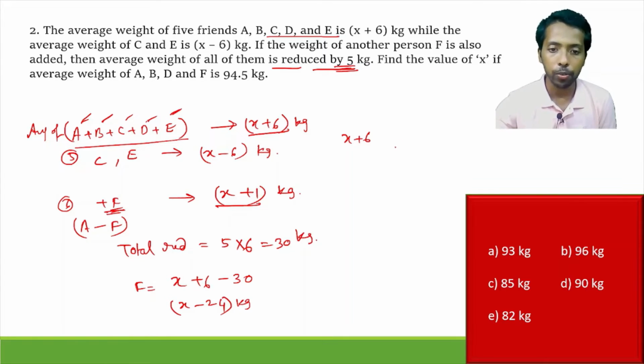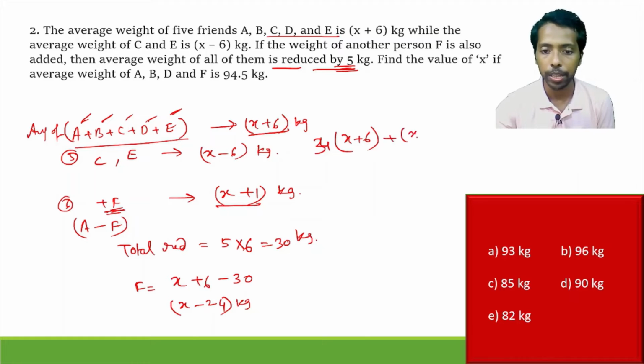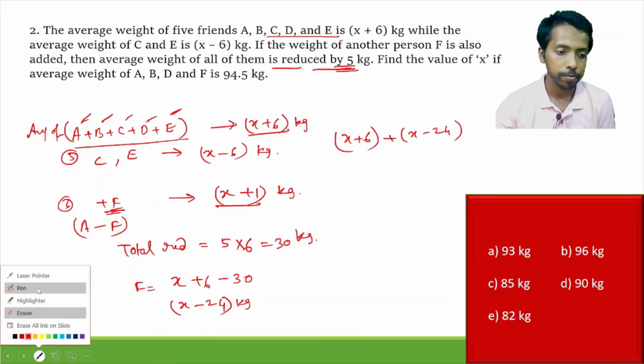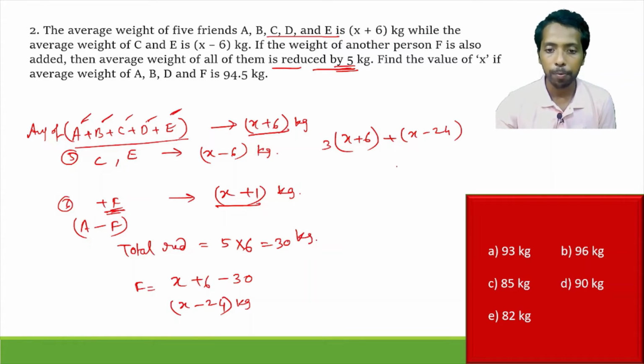Now the average weight of all 4, that is A, B, D, this is 3, not 4, and the weight of F, that is x minus 24. Now 3 plus 1, that is 4x minus 24, minus 6.